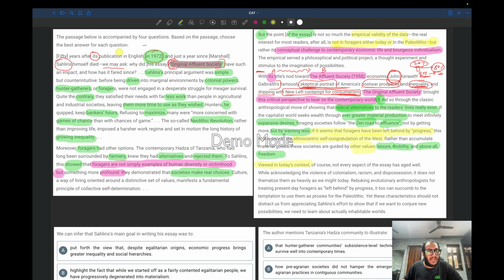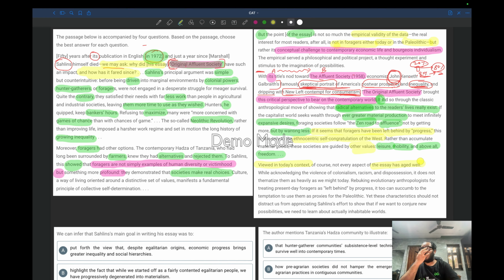So in the first paragraph it is mentioned that we may ask why this essay has such an impact and how it has fared since. So the author is answering the question, how has it fared since, in the last paragraph. Viewed in today's context, of course, not every aspect of the essay has aged well.